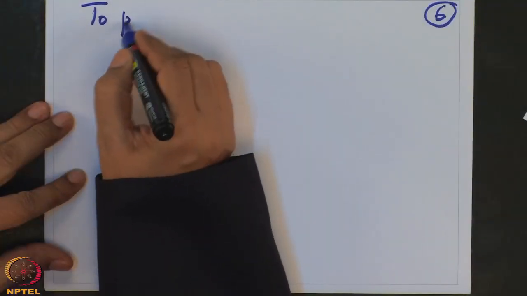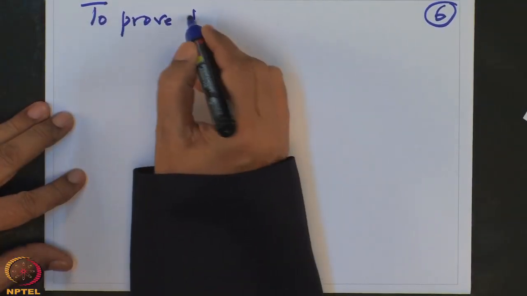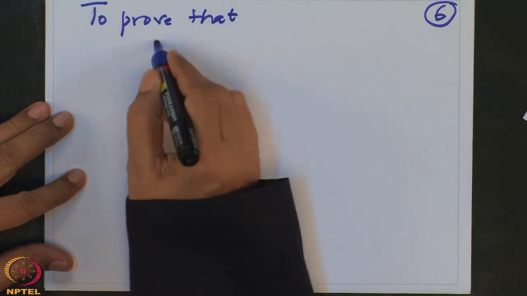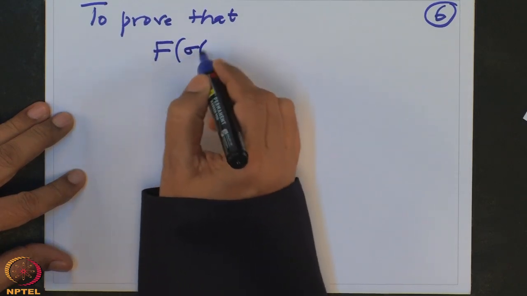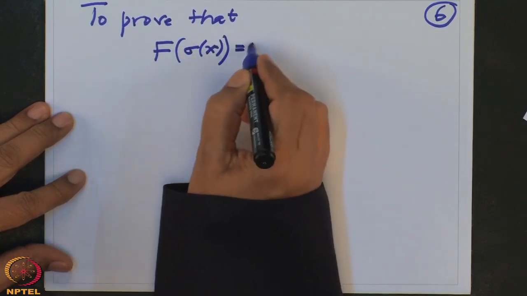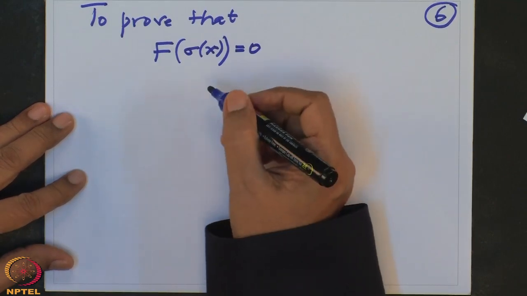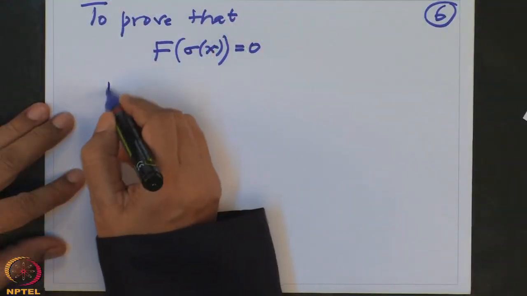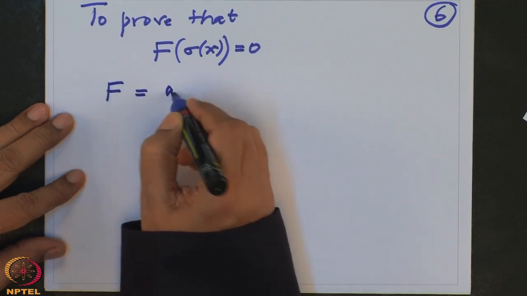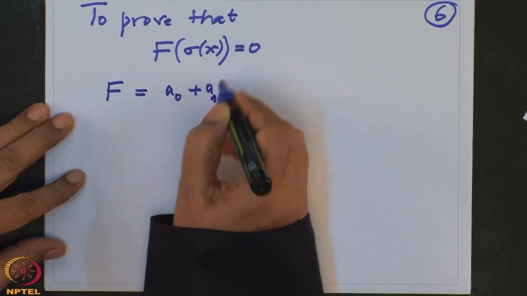So to prove that f of sigma x is 0, then it will be a zero of f in L also. So remember, f of x is 0 given to us. So f is a polynomial like this. Only once I have to write this, and this is again and again used.